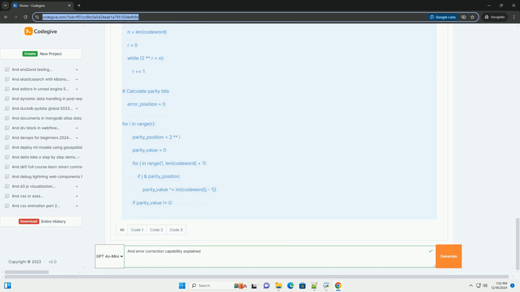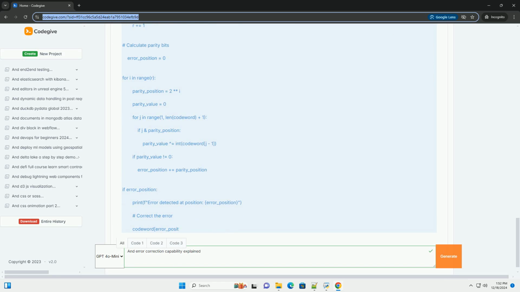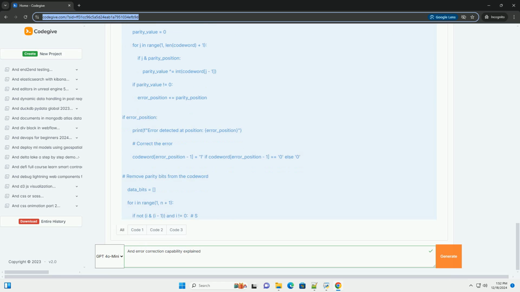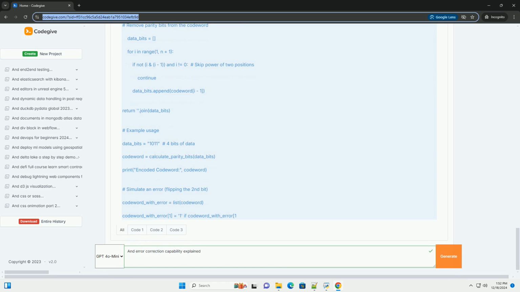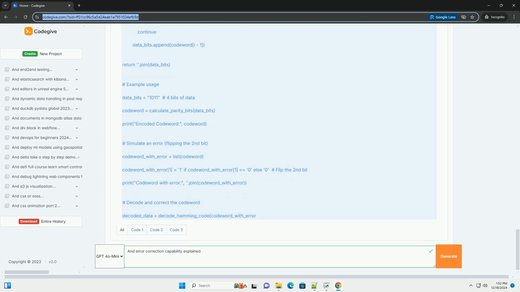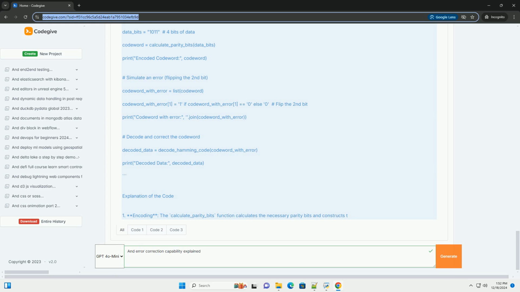1. Error detection versus error correction. Error detection identifies that an error has occurred but does not correct it. Error correction identifies and corrects errors. 2. Types of codes. Block codes encode data in fixed-size blocks. Convolutional codes encode data streams using a sliding window. Reed-Solomon codes are particularly effective for burst errors. 3. Hamming code, a well-known error-correcting code that can detect up to 2-bit errors and correct 1-bit errors.